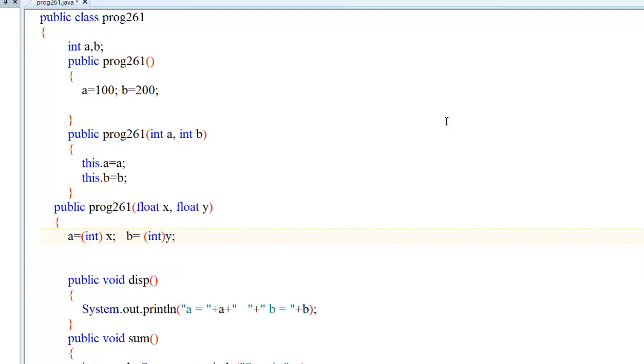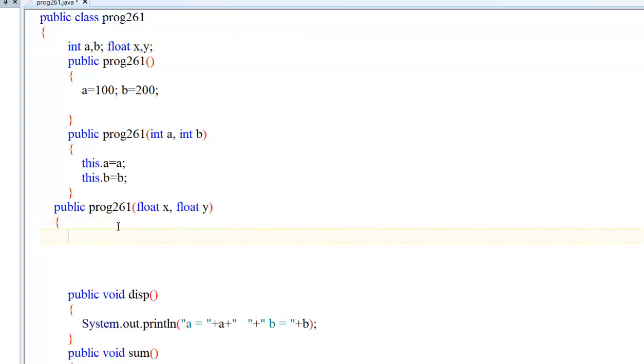I have to convert it. Otherwise, I have to take two float variables here, float x comma y. If I am defining the same, then what will I do? this dot x equal to x, this dot y equal to y.